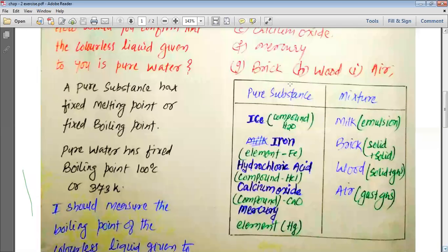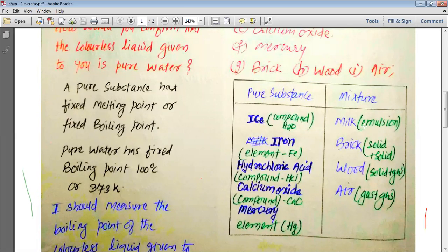Now, if we classify them as pure substance and mixture, the pure substances that we have are ice, which is a compound, that is H2O; iron, which is an element, that is Fe; hydrochloric acid, which is a compound, that is HCl; calcium oxide, which is a compound, that is CaO; and mercury, which is an element, that is Hg. So these pure substances are either elements or compounds, whereas mixtures are either a solution or a colloid or a suspension.